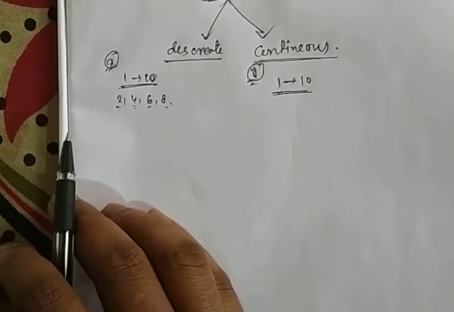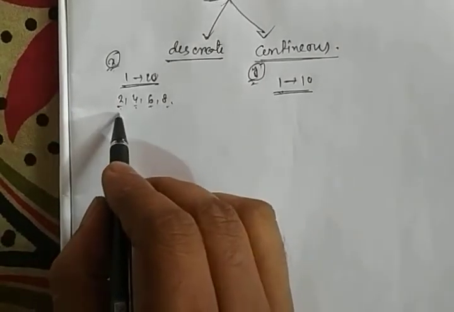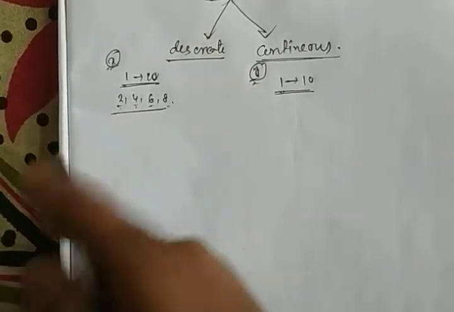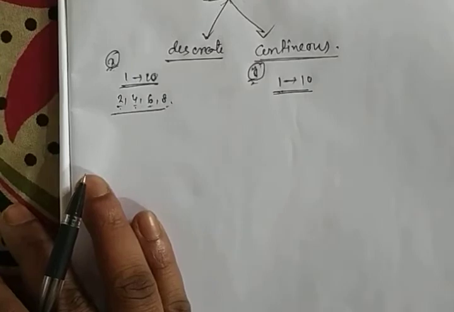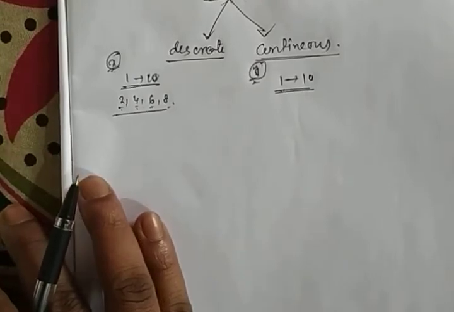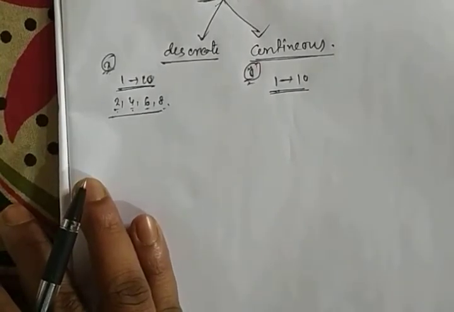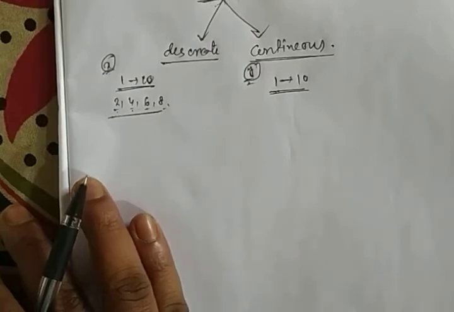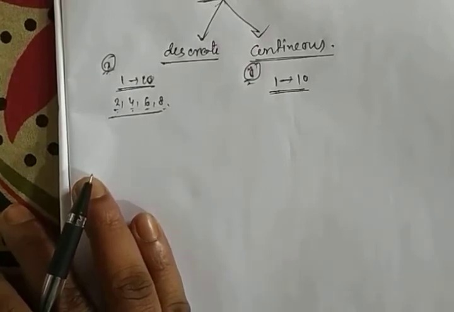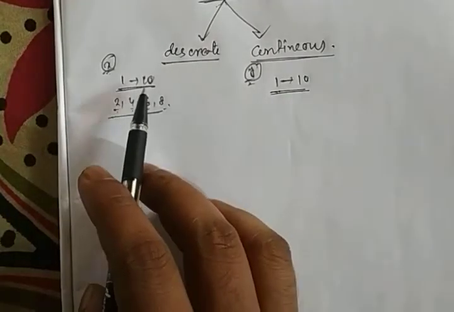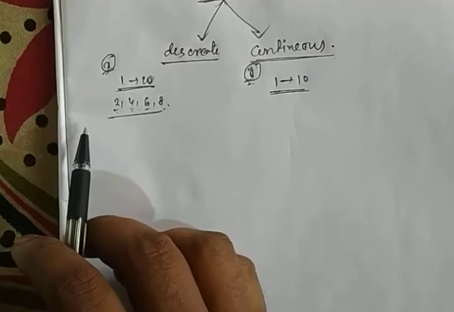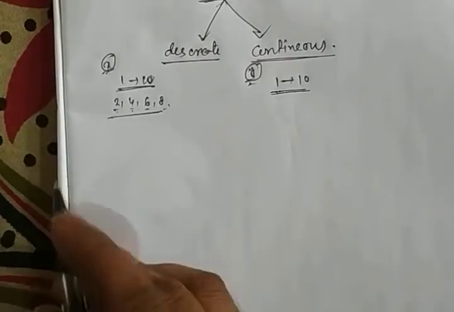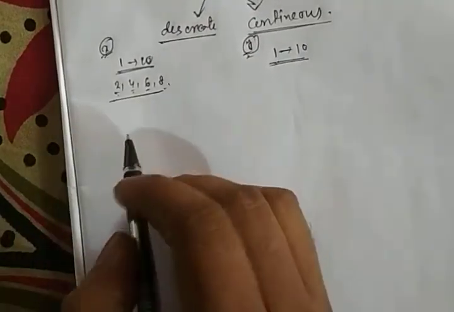As an example of a discrete variable, we can take the number of members of a family, of 10 families. Okay, so if there is a range where the maximum members can be 10 and the minimum members can be 1, then the members of the 10 families can be as follows.